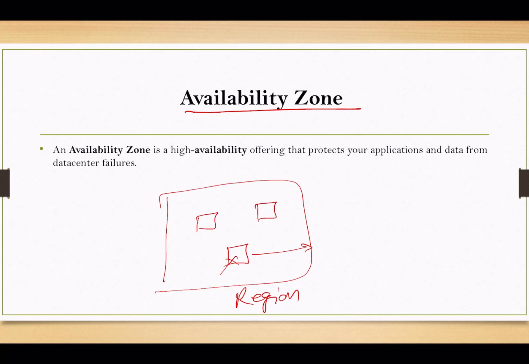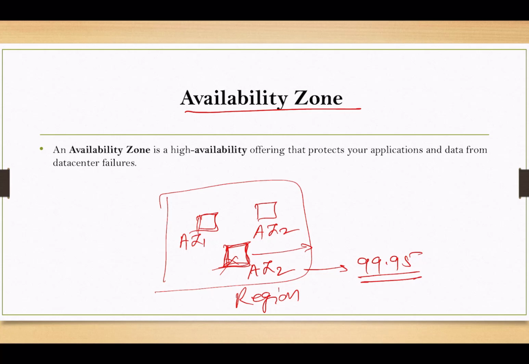Logically, a physical data center is known as an availability zone. This availability zone is made up of update domains and fault domains, and because of this it provides a 99.95% SLA. So how are these distinguished from each other? It can be AZ1, AZ2, AZ3.